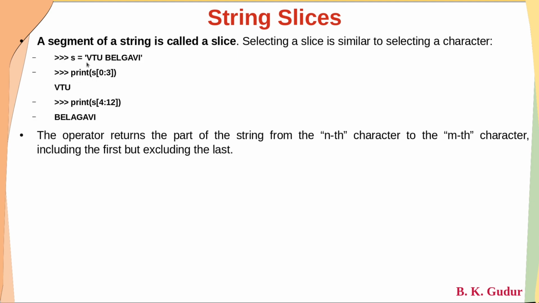Okay, dear students, if you count here, VTU Belagavi, with space: 0, 1, 2, 3, 4, 5, 6, 7, 8, 9, 10, 11. So there are totally 12 characters including the given space. Because of that, to print Belagavi, we started with 4. This B has index 4, but the last letter I has index 11. If I give 11 here, it will exclude this particular character. Because of that, the second index here is 12. 4 to 12 will print Belagavi.